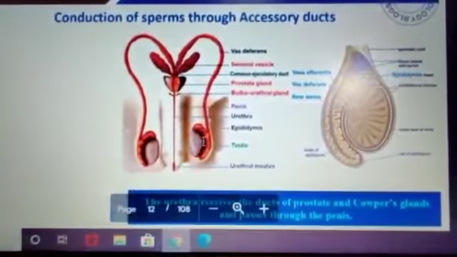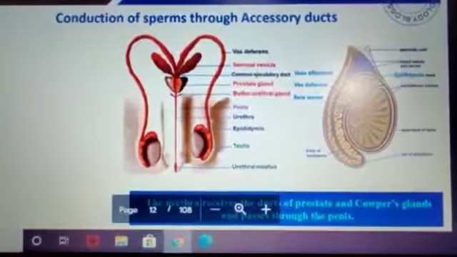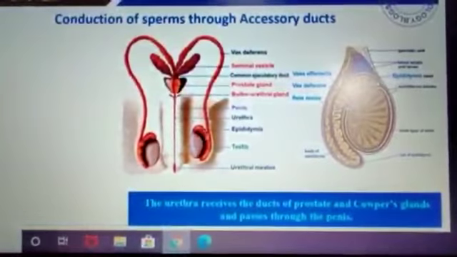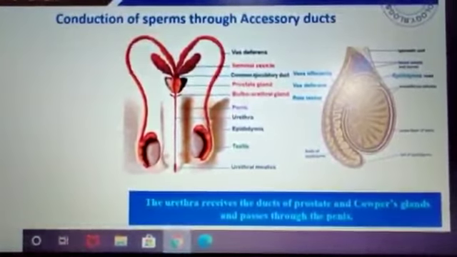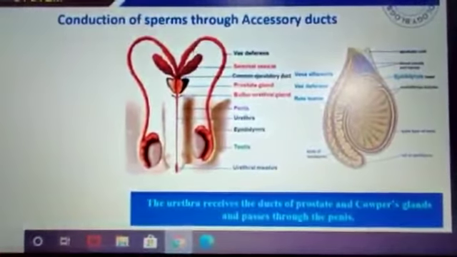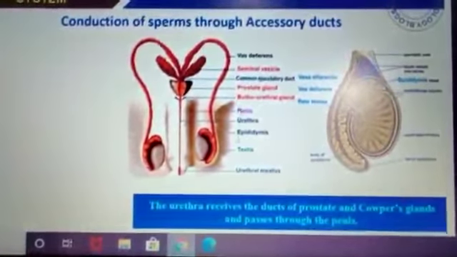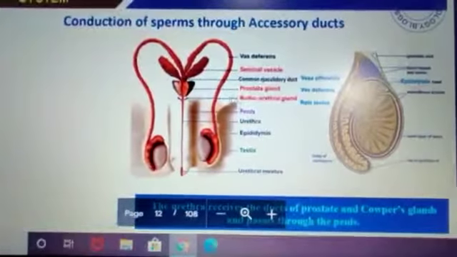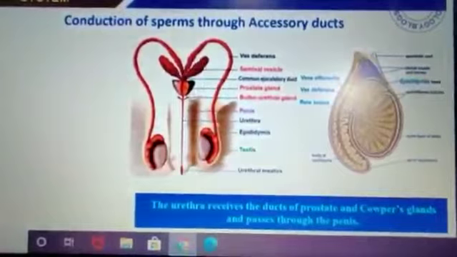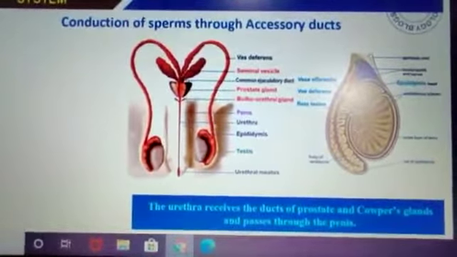Sperms are produced in the testes and then they are stored in the epididymis, where they mature. Only the production of sperms happens in the testes, then they are stored in the epididymis, and then they are ejaculated through the vas deferens. This is the common tube-like structure. Both testes have a single pair of vas deferens. This is the red one, and this is the other one. Both are opening into the penis, a muscular organ.